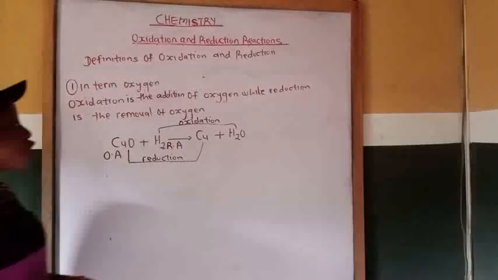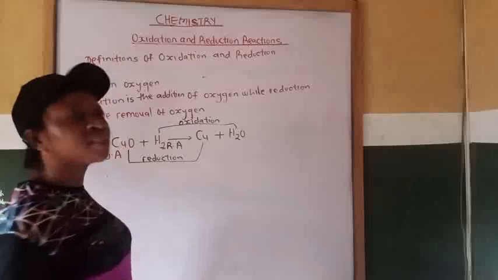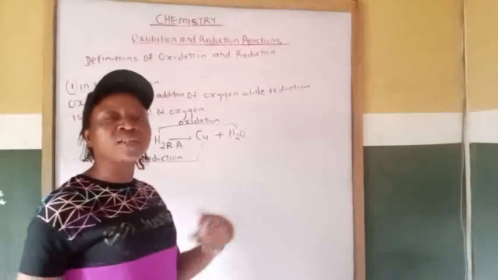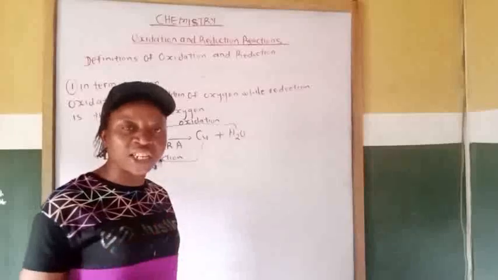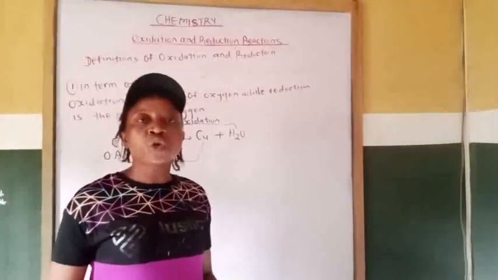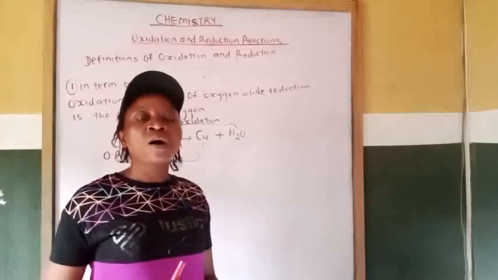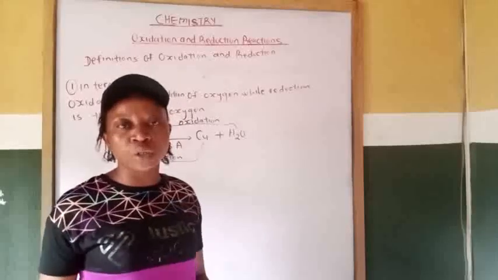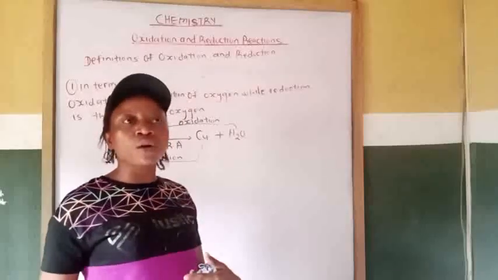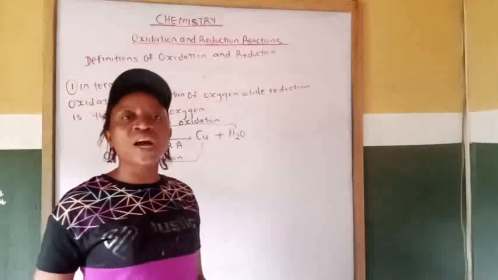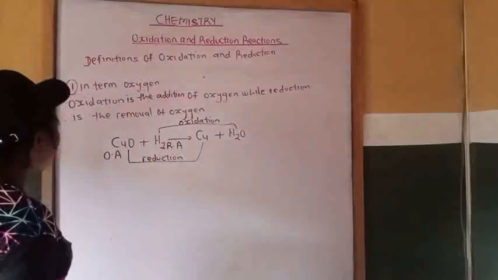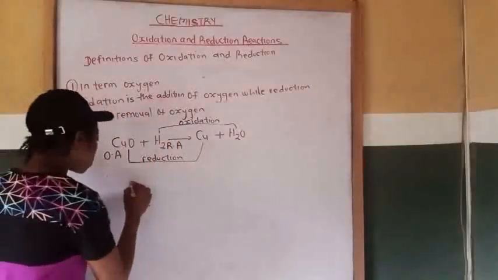So that is how to recognize a substance that oxidized and a substance that reduced. Then a substance that undergoes oxidation is the reducing agent, and the one that undergoes reduction is the oxidizing agent. So a substance that undergoes oxidation reaction is what? Is a reducing agent, while the one that undergoes reduction reaction is an oxidizing agent. So let's take another example.